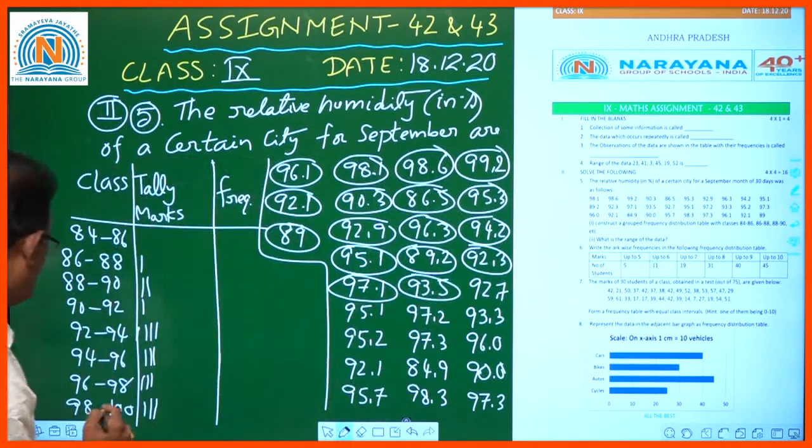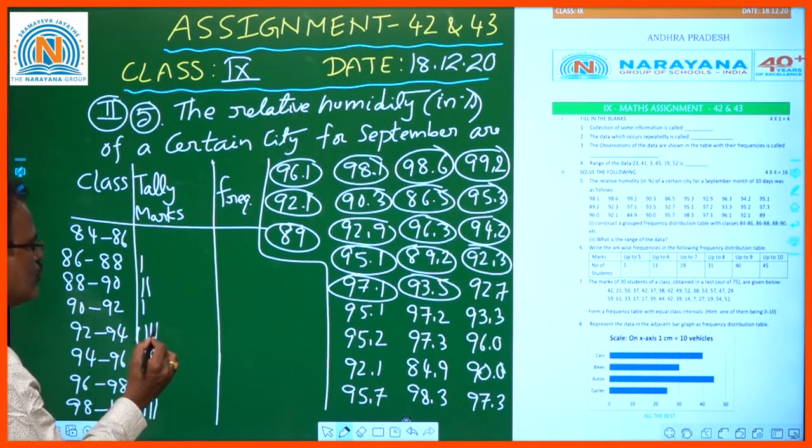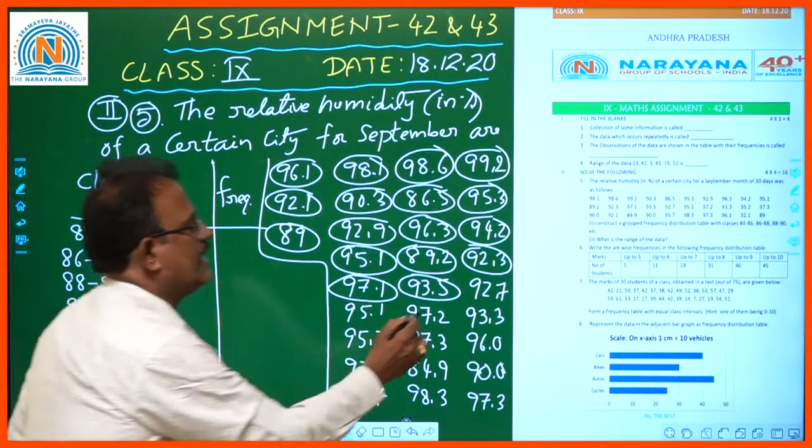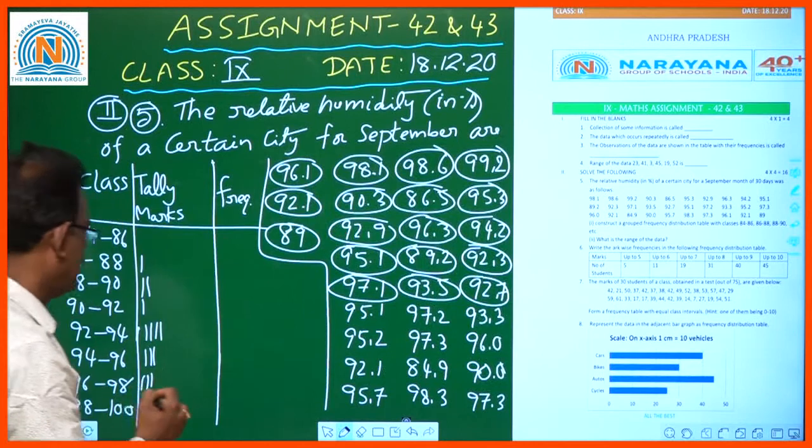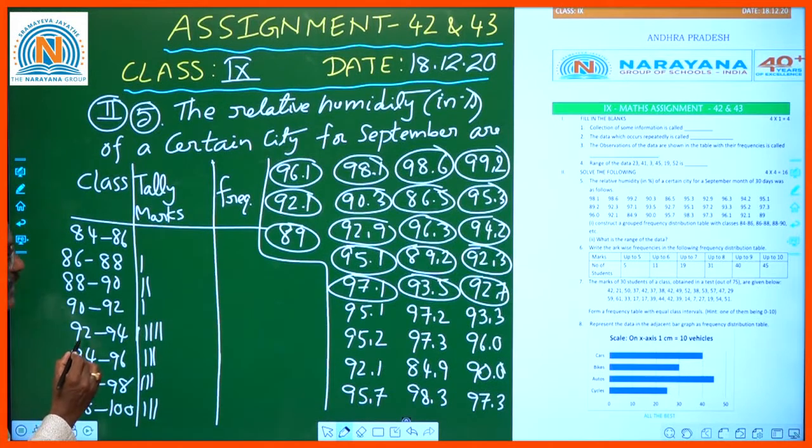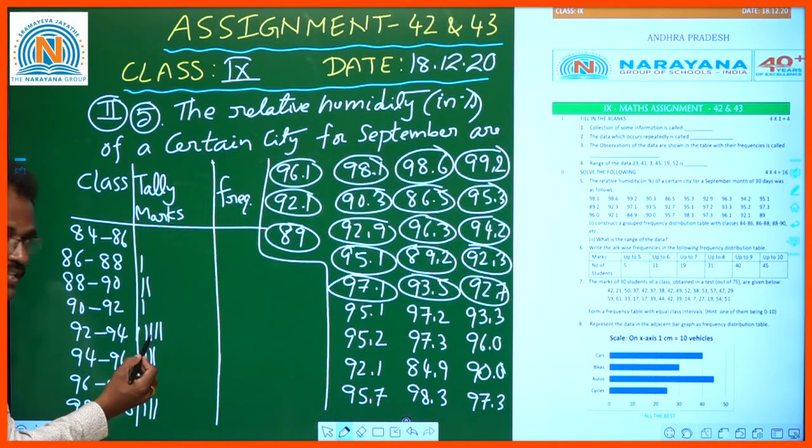93.5 is in between 92 to 94, and 92.7 is in between 92 to 94. See, already 4 observations are there.